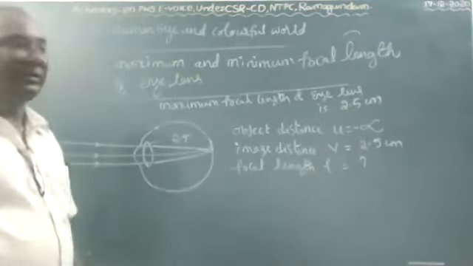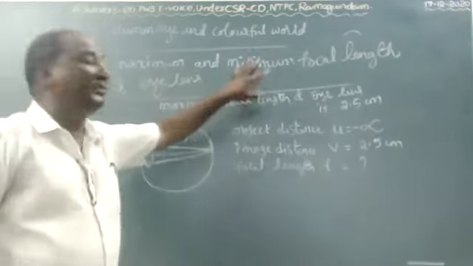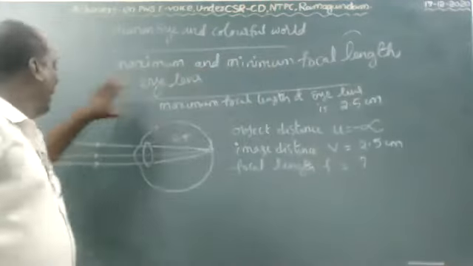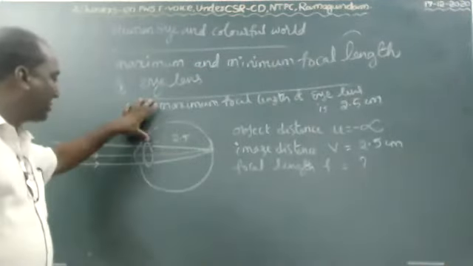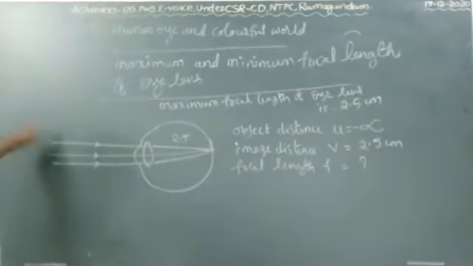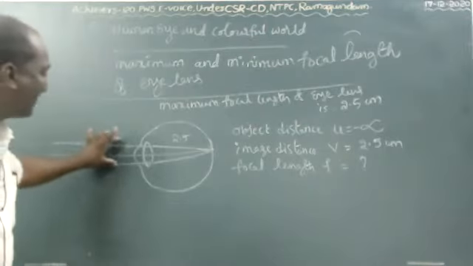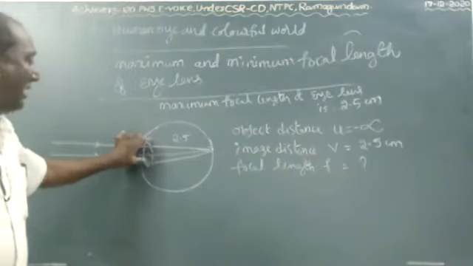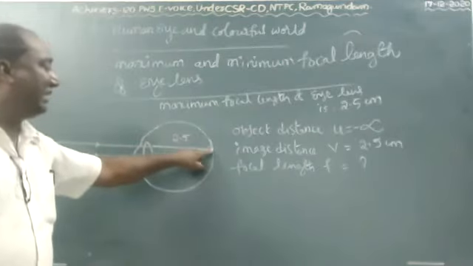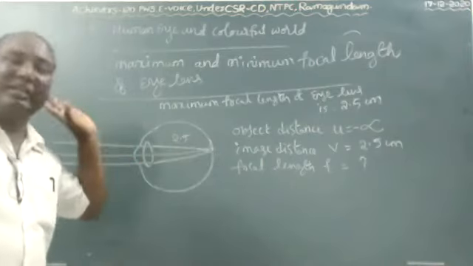Once again, we have to find the maximum focal length of the eye lens. See the diagram, very important. The object is at infinity, because there is no particular place for the object. The parallel rays come from the object, pass through the lens, and converge on the retina. The distance from the eye lens to the retina is 2.5 centimeters.